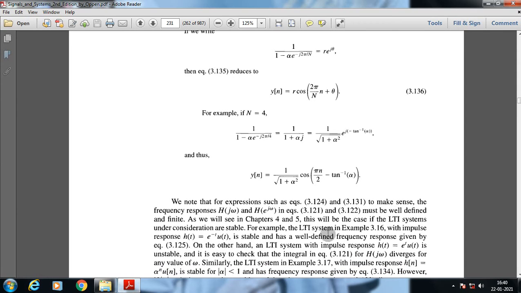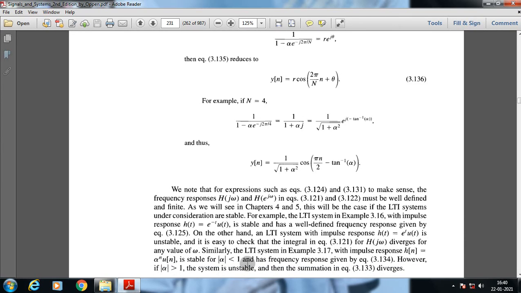On the other hand, an LTI system with impulse response e to the power at is unstable, and it is easy to check that the integral for H of j omega diverges for any value of omega. Similarly, the LTI system in this example with the impulse response h of n equal to alpha to the power n u of n is stable for alpha less than 1 and has frequency response given by this. However, if alpha is greater than 1, the system is unstable, and the summation in equation 3.133 diverges.